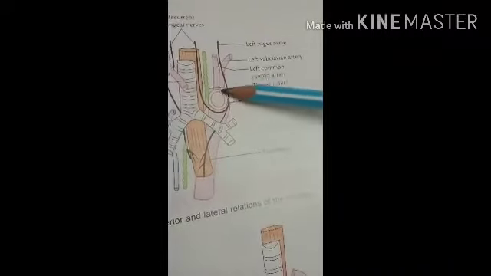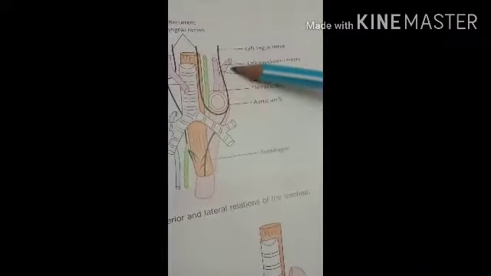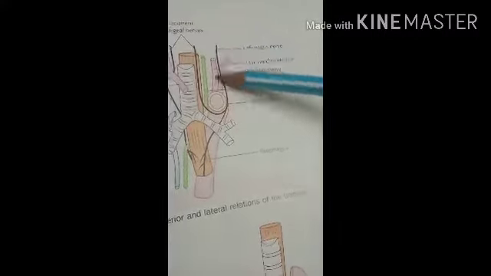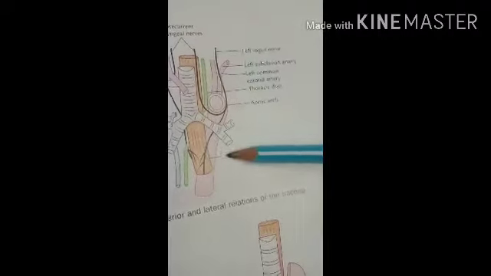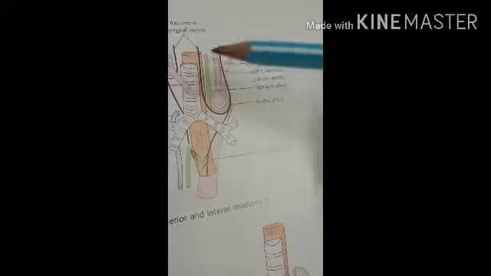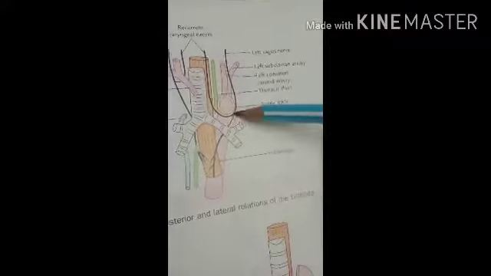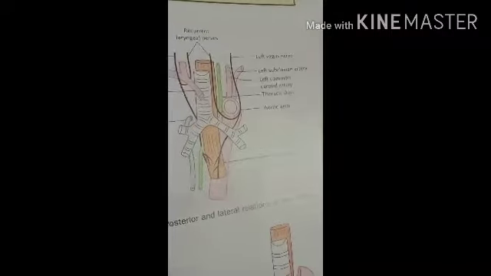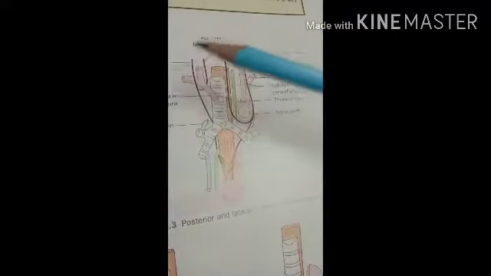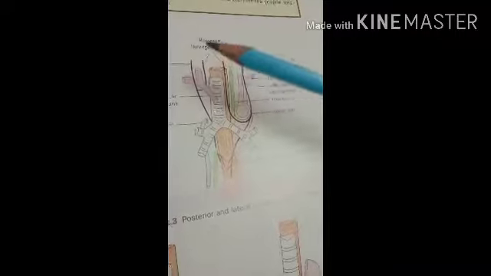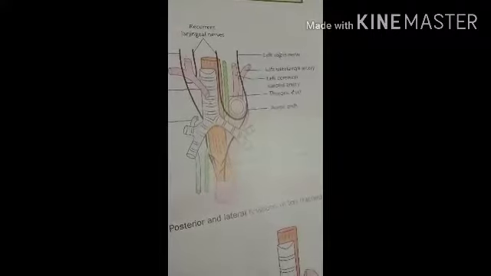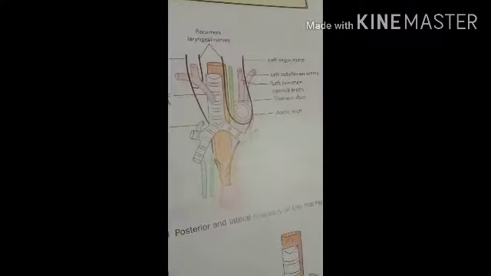Then the left subclavian artery. Here this is the left subclavian artery. Thoracic duct: here you can see the green color, the thoracic duct, and the left lung and the pleura. Here the left lung and pleura are present, and the left laryngeal nerve. Here this one, the left laryngeal nerve is present. So in the posterior mediastinum, it is related to the descending thoracic aorta, the left lung and the mediastinal pleura. So in this way, these are the relations of the esophagus.